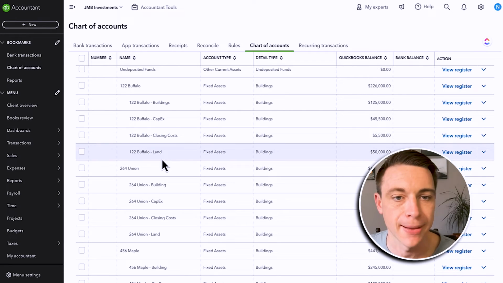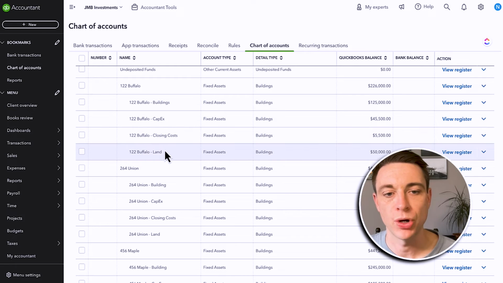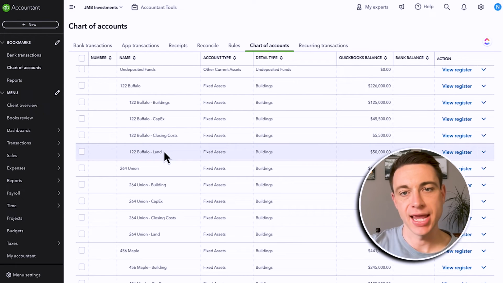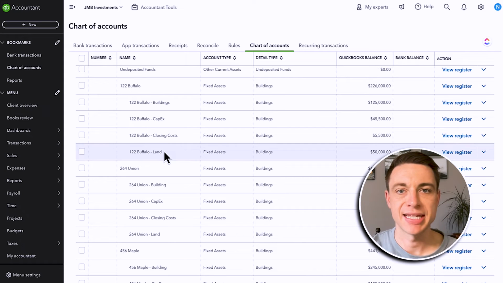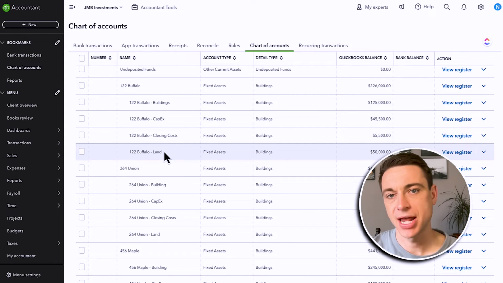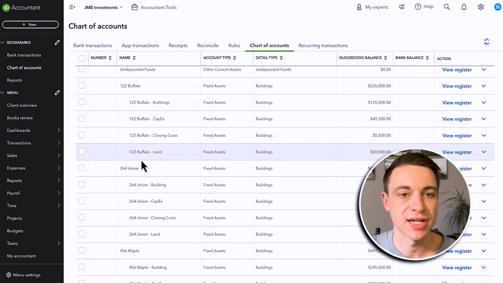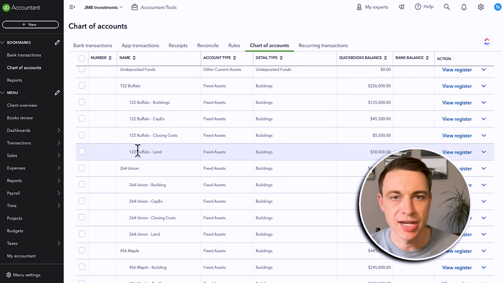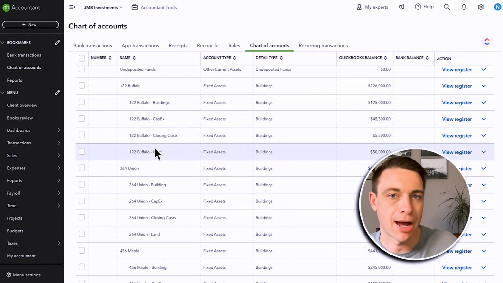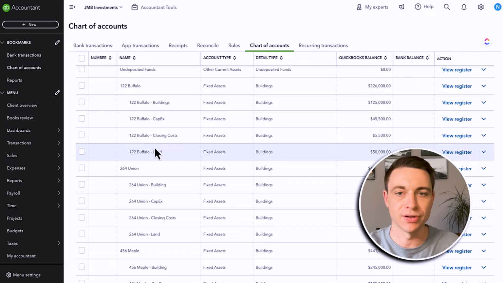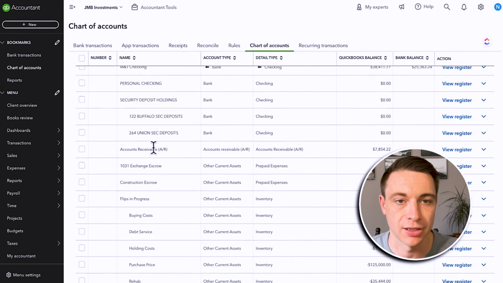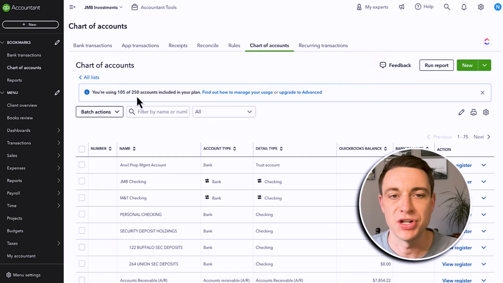That's a good thing, but if we separate them out by property, what this does is, one, it makes our balance sheet gigantic. I'm going to show you that in a second. It makes it really, really long and almost impossible to read and to understand and to interpret. The second thing is that it makes adding new properties really cumbersome. Every time we add a new property, we have to come in here and add 5, 6, 7 different accounts for that property. And if we at some point decide to switch things up a little bit, meaning maybe I want to add another sub account for furniture, I got to go do that for every single property that I own. And it just becomes way too difficult, and there's just way too many accounts, and it gets us really close to that 250 or whatever your limit is. We shouldn't be coming close to that.